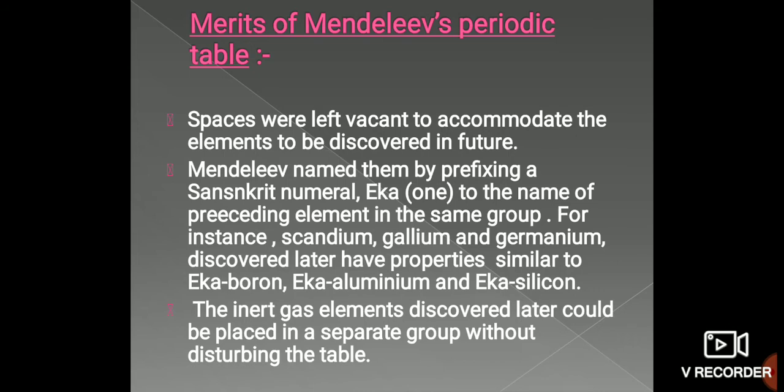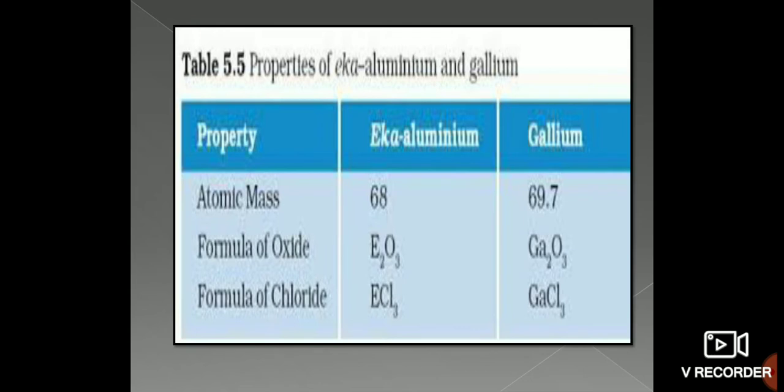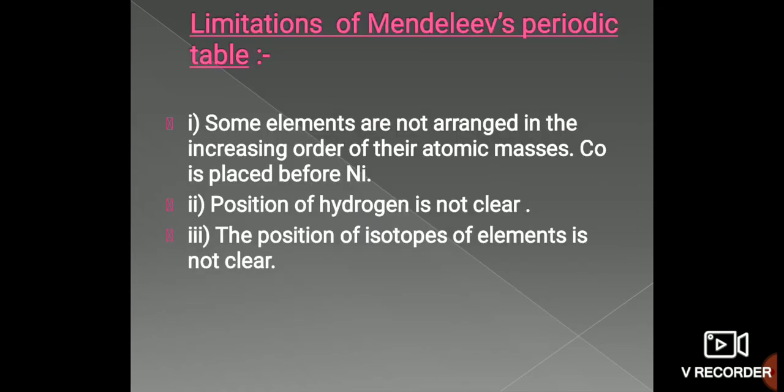But as I have said, we are studying the modern periodic table, and it means there were some drawbacks, some limitations, that is why it is not applicable today. The first is that some elements are not arranged in the increasing order of their atomic masses. Like cobalt is placed before nickel, as he has said that the properties of elements are a periodic function of their atomic masses.